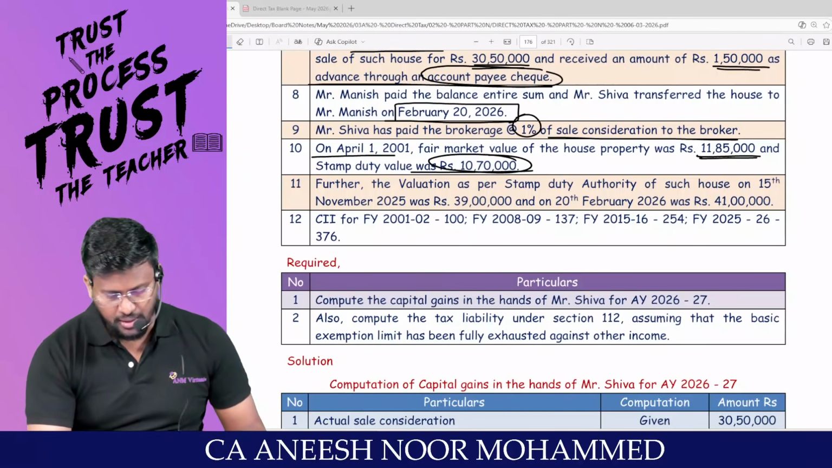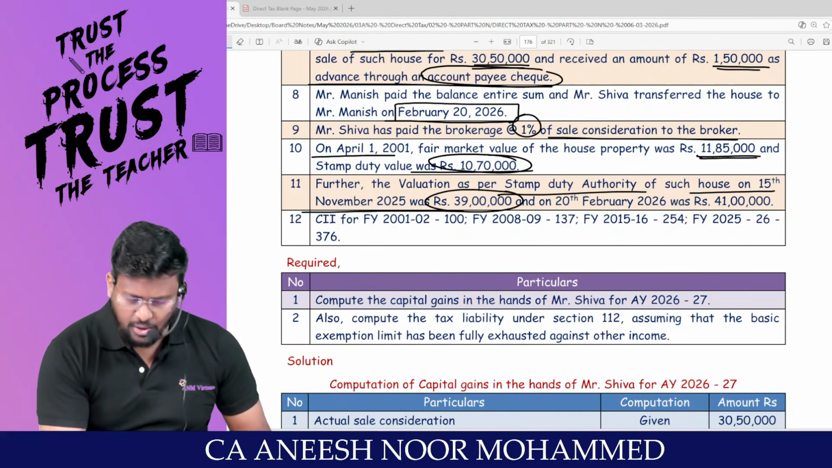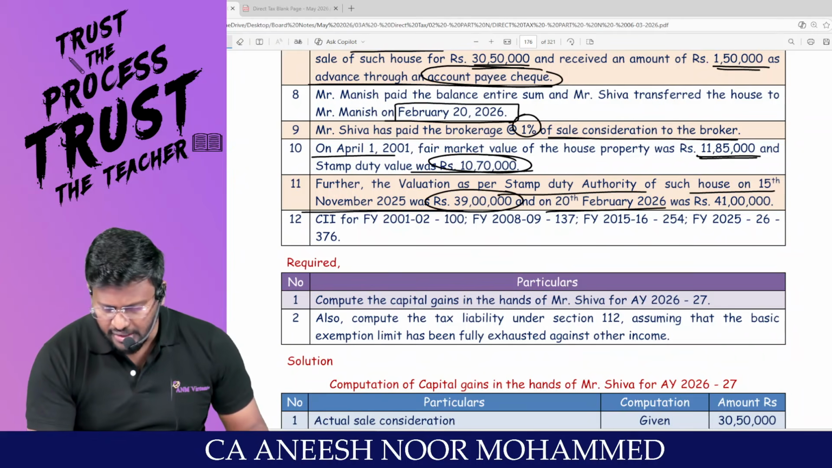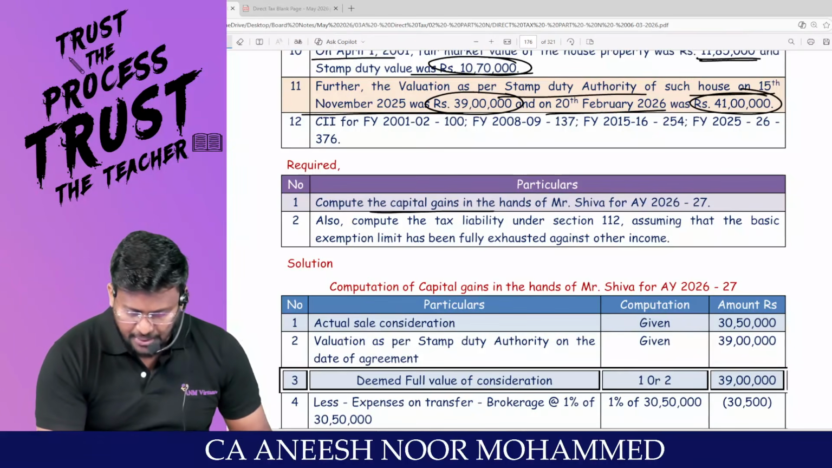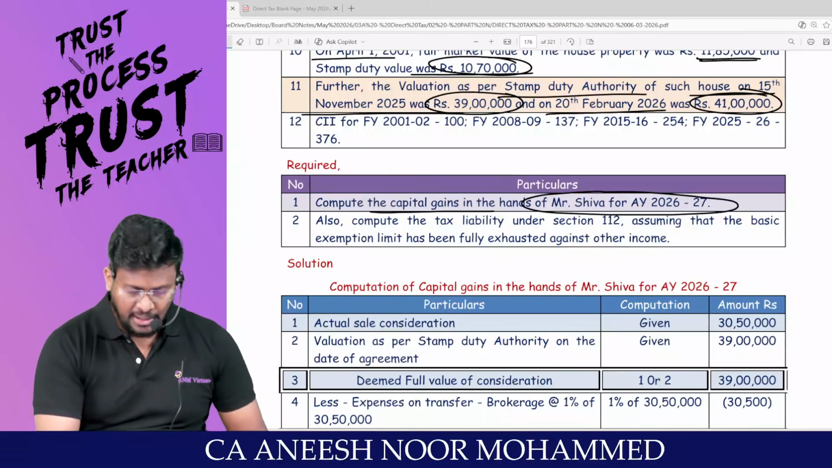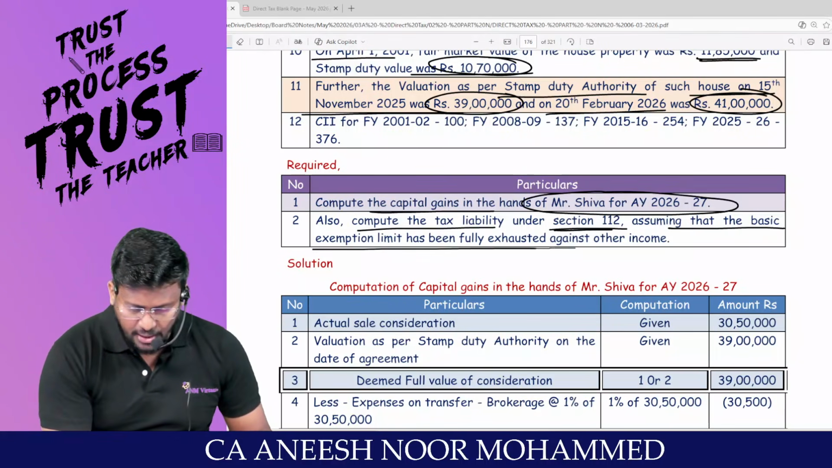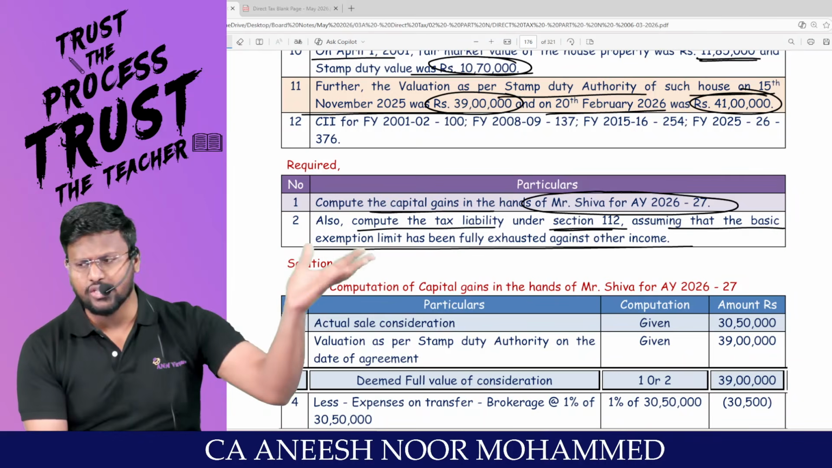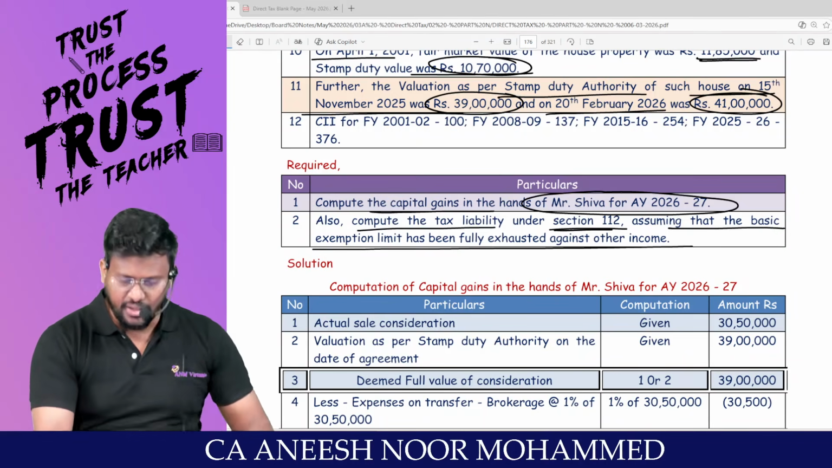Further, the valuation as per stamp duty authority of such house on 15th November was how many lakhs? And on 20th February was 41 lakhs. CII has been given. Compute the capital gain in the hands of Shiva. Also compute the tax liability under 112, assuming that the basic exemption limit has been fully exhausted against the other income. That means straight away with indexation, without indexation, we have to solve.